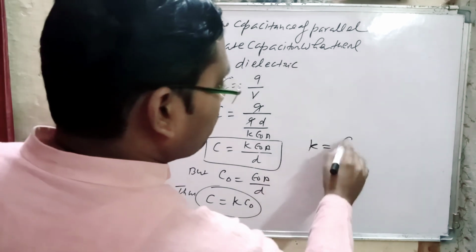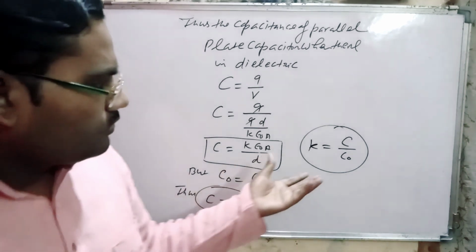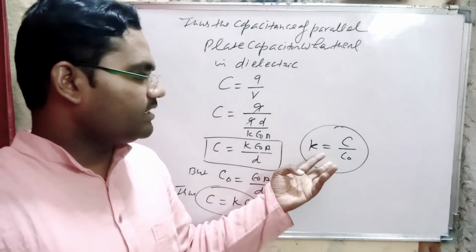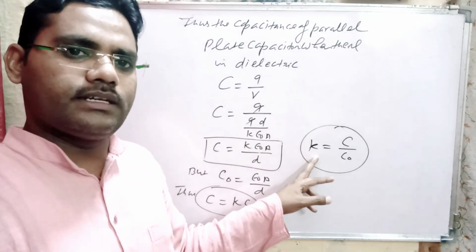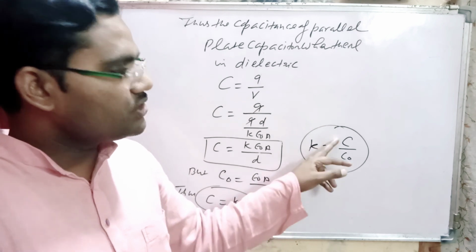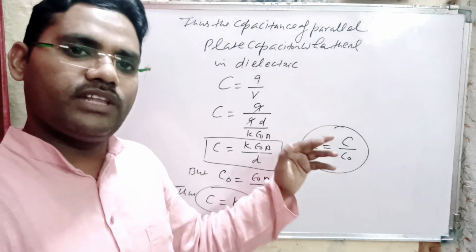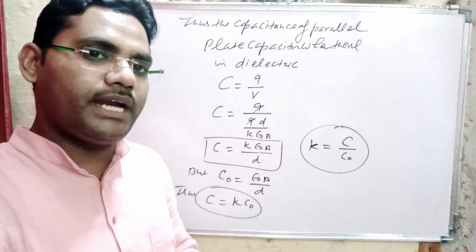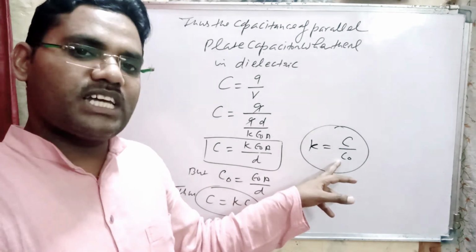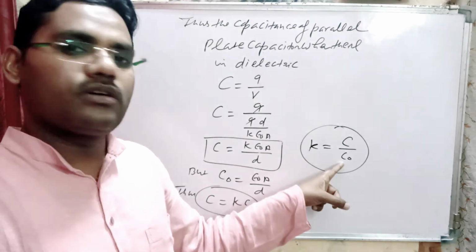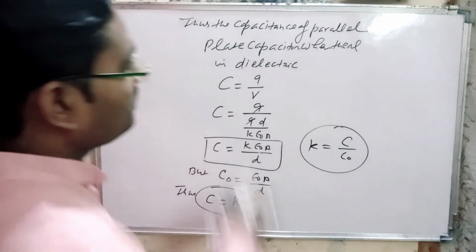Now here K is equal to C divided by C naught. Now we define the dielectric constant in terms of capacitance. The dielectric constant of any dielectric is defined as the ratio of the capacitance of a parallel plate capacitor when a dielectric is introduced between the plates to the capacitance of the parallel plate capacitor when there is free space. So now here K is equal to C divided by C naught.